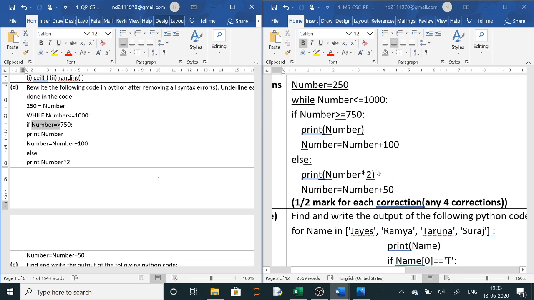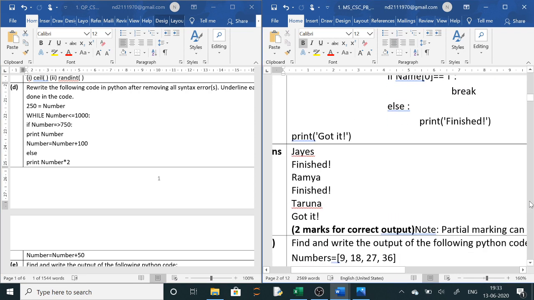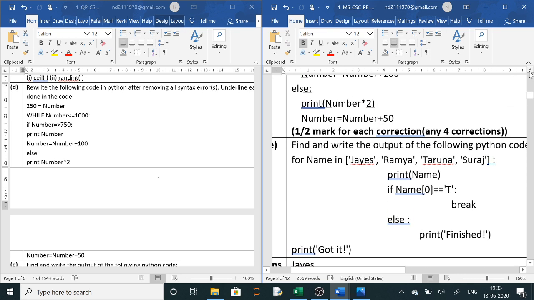Next, this print is again here, the parenthesis was missing in this question. So this is your question and this is your answer. You go through the answer. If you have any doubt, you just mention in the comment section. We will solve your doubts. Now next question was to write the output.